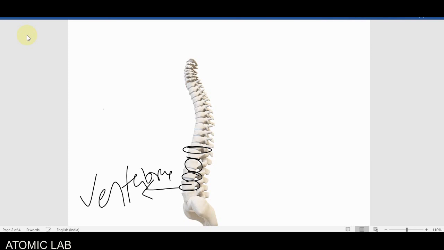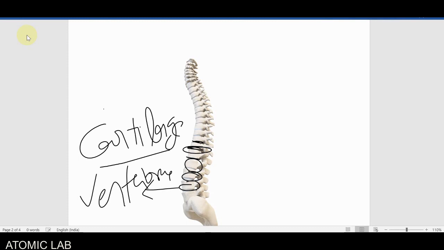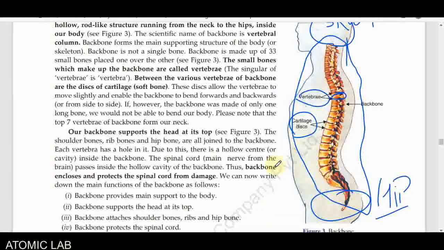These vertebrae are directly attached with cartilage discs. Cartilage is a kind of soft bone. So we will discuss here what the meaning of cartilage is. You have to remember that cartilage helps to fix these small bones and gives flexibility to our backbone. So we can easily bend and move because it is made of a large number of vertebrae bones and it consists of cartilage.